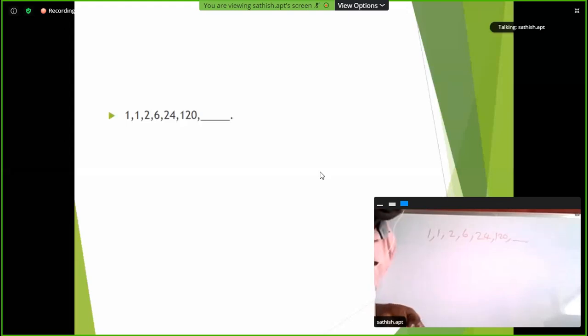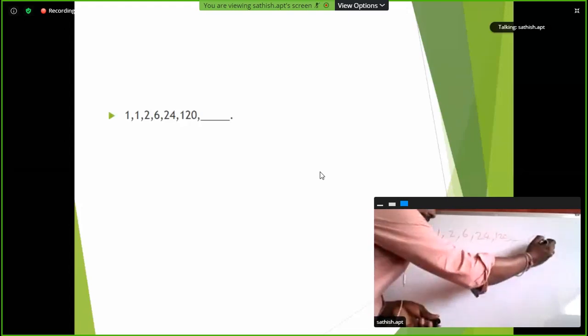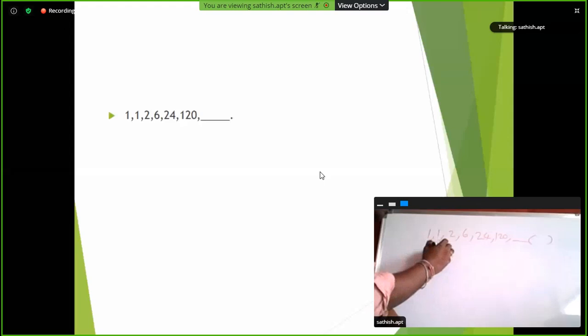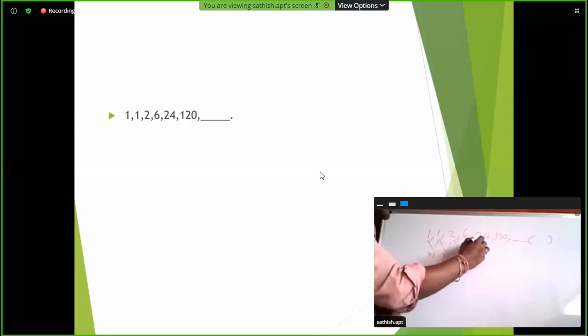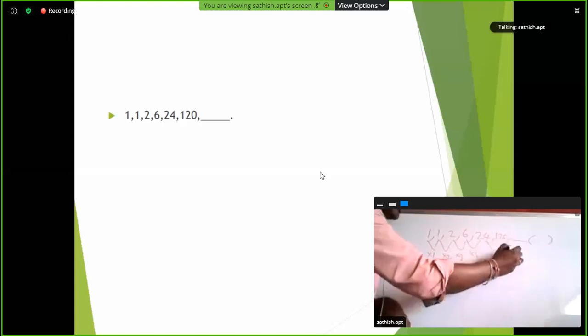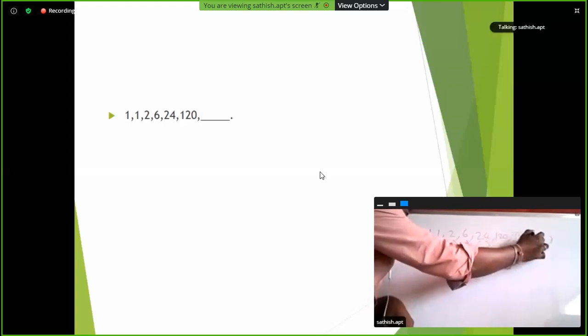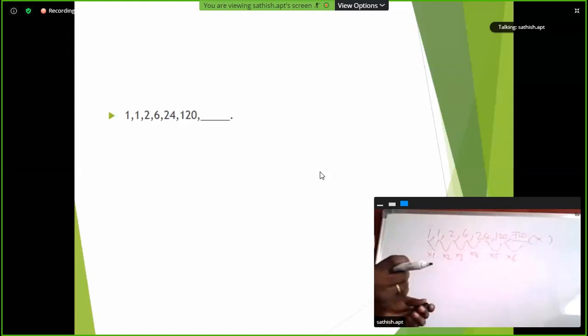Factorial. 0 factorial, 1 factorial, 2 factorial, 3 factorial, 4 factorial, 5 factorial, 6 factorial. Otherwise, into 1, into 2, into 3, into 4, into 5, into 6. How much is it? 720. So here the logic is multiplication by natural numbers. Answer 720.